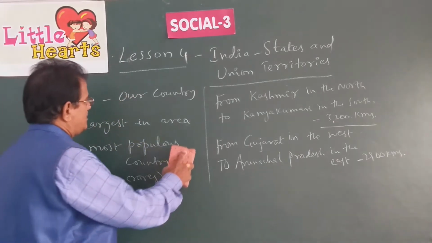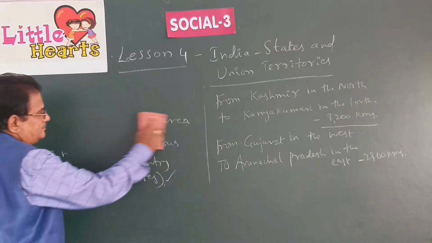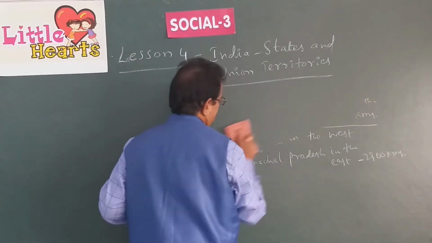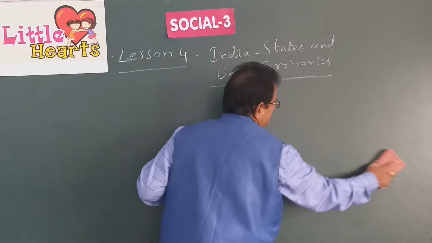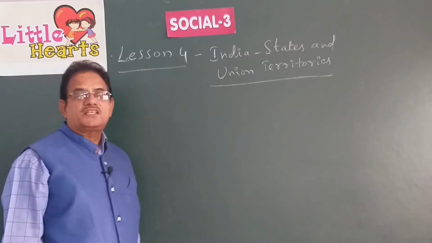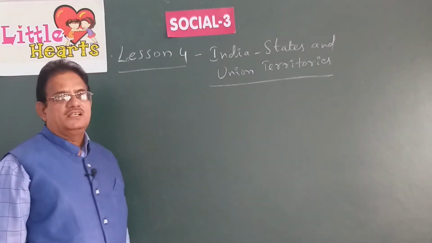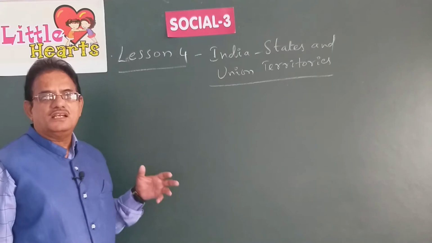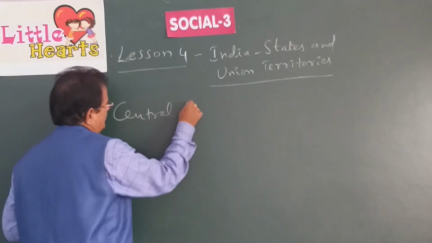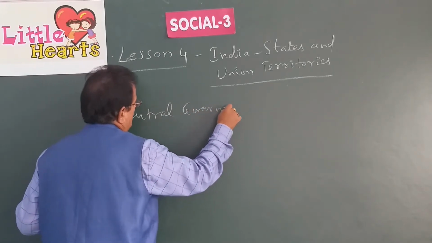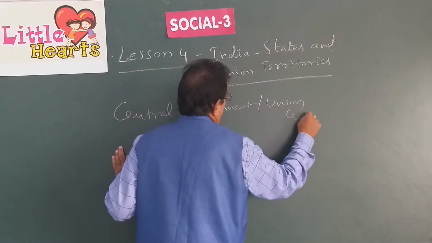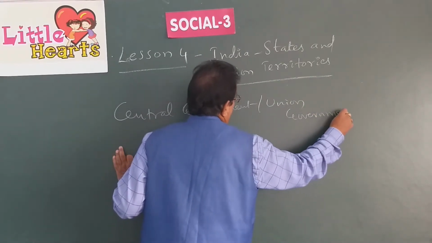Okay, children, very important points we have to remember here. The representatives that we elect form a government at the country level, which is called central government, or union government.